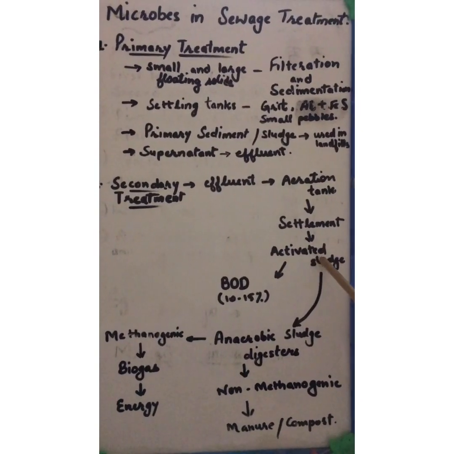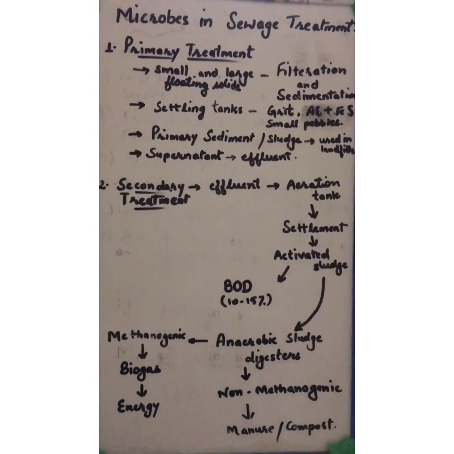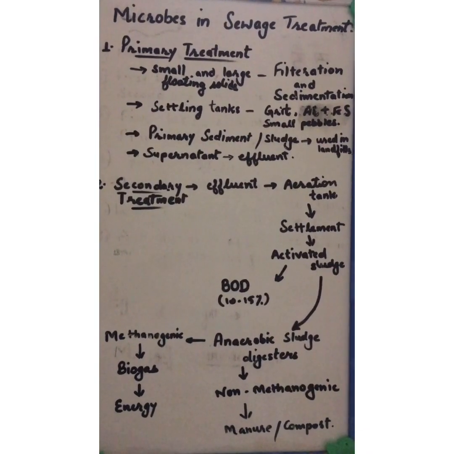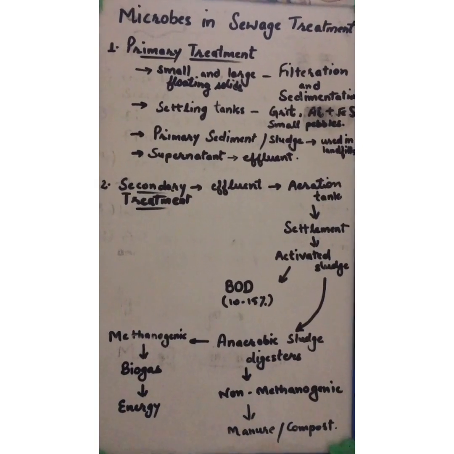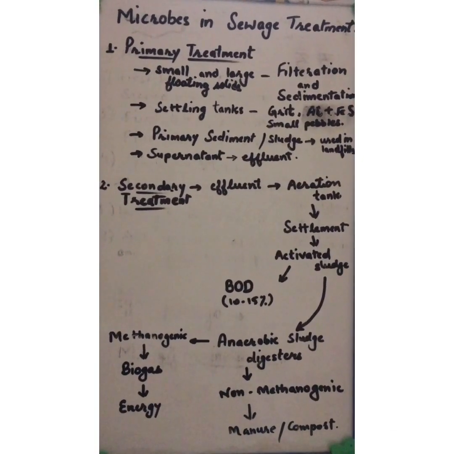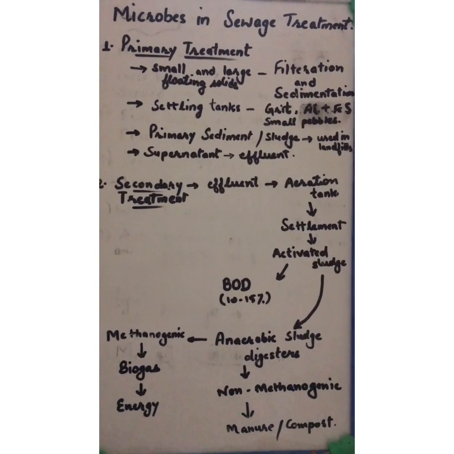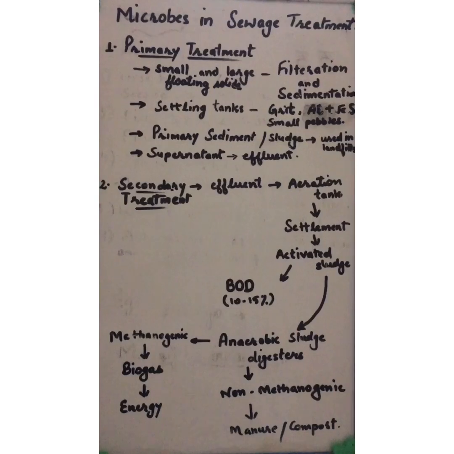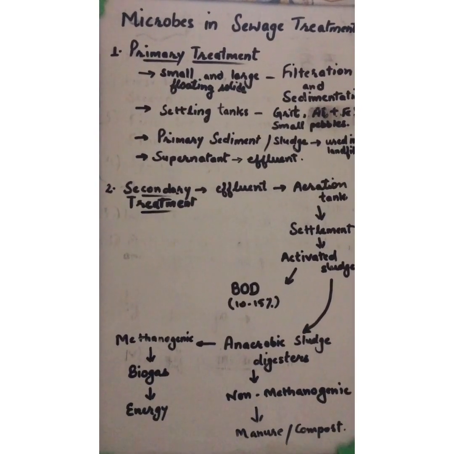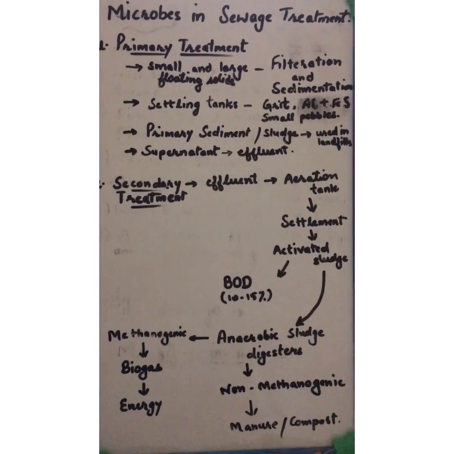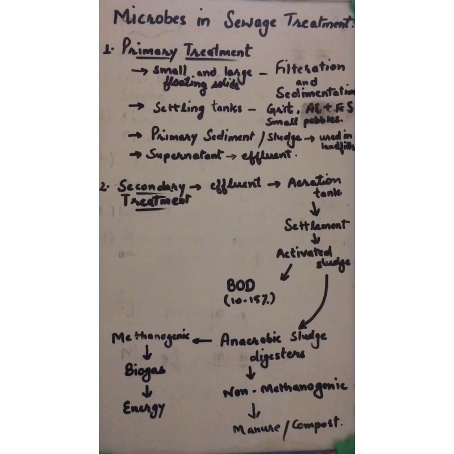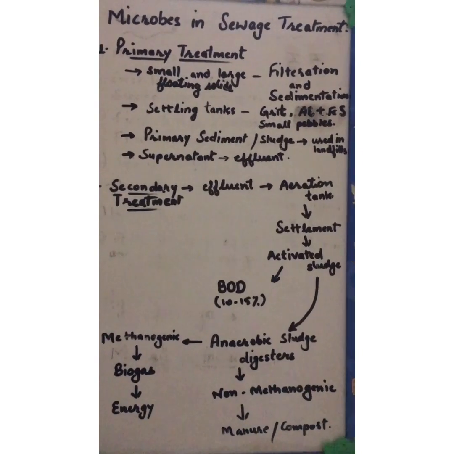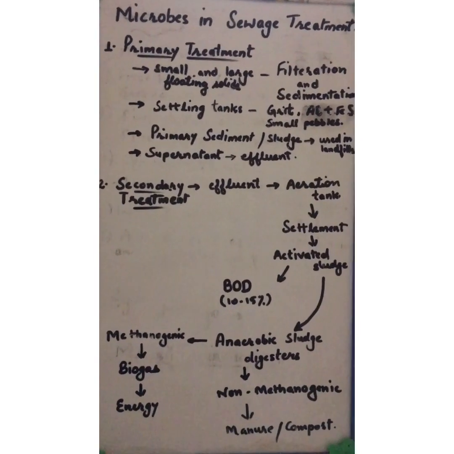Now this activated sludge is checked for the BOD. BOD is actually the biochemical oxygen demand. So this is the demand of aerobic bacteria or microorganisms for oxygen in order to break down the organic matter. So the more the demand, the more the organic matter and the more the pollution. So when BOD reduces to 10 to 15%, that means the demand reduces, the organic matter in the activated sludge has reduced, and that means pollution again has reduced.